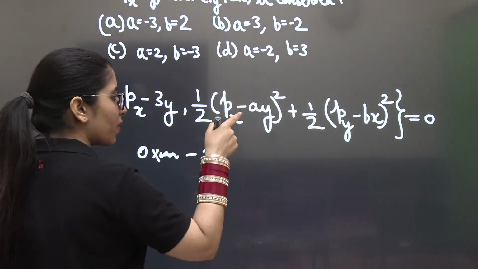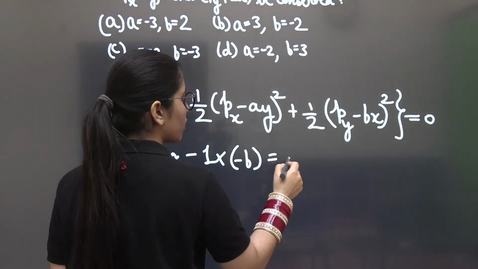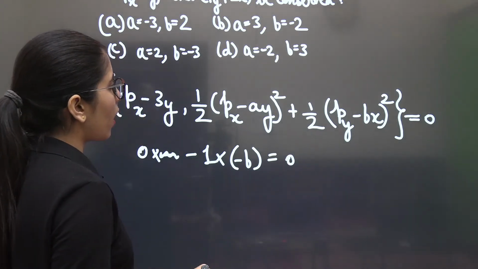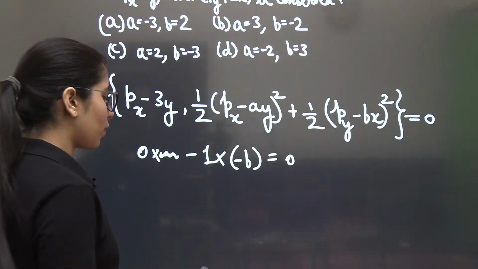What will it give you? Py minus bx, then minus b. So minus b is equal to what? 0. So from here, are you going to get some value? Let me just talk about it once. You will get one more thing here.